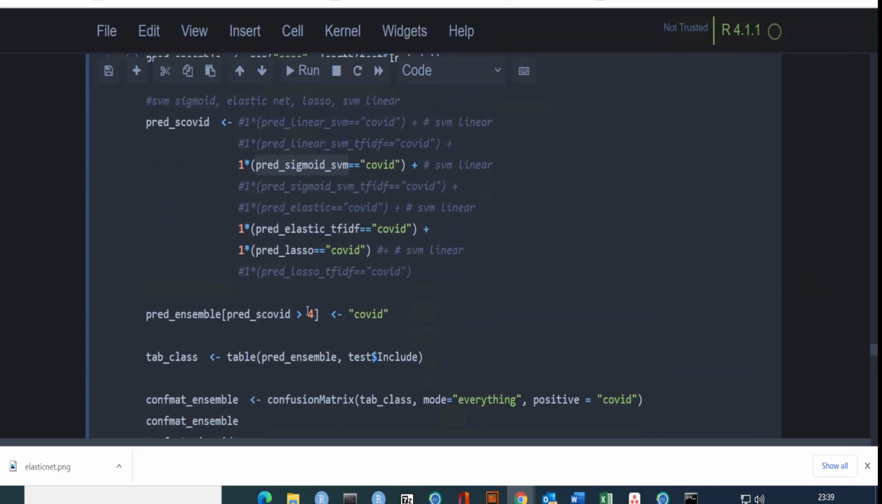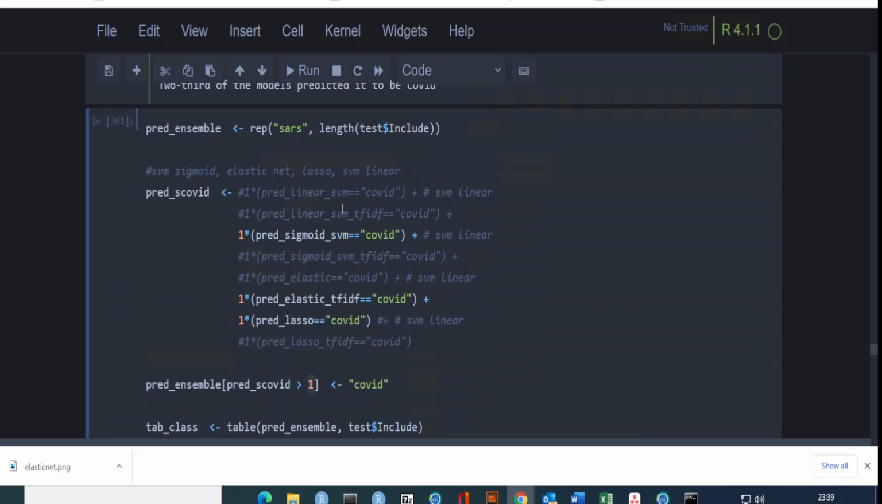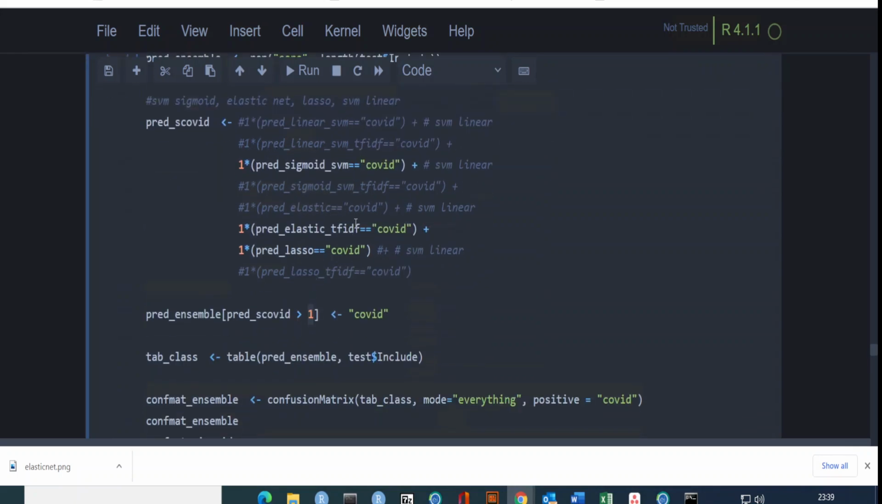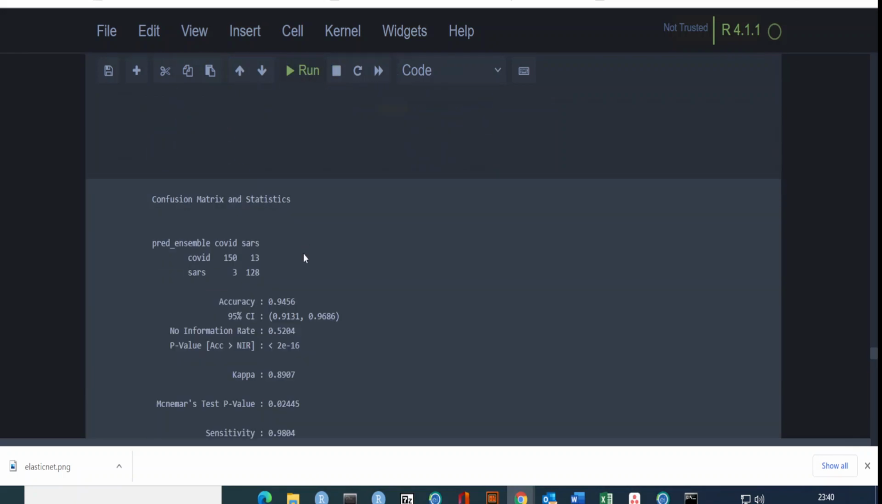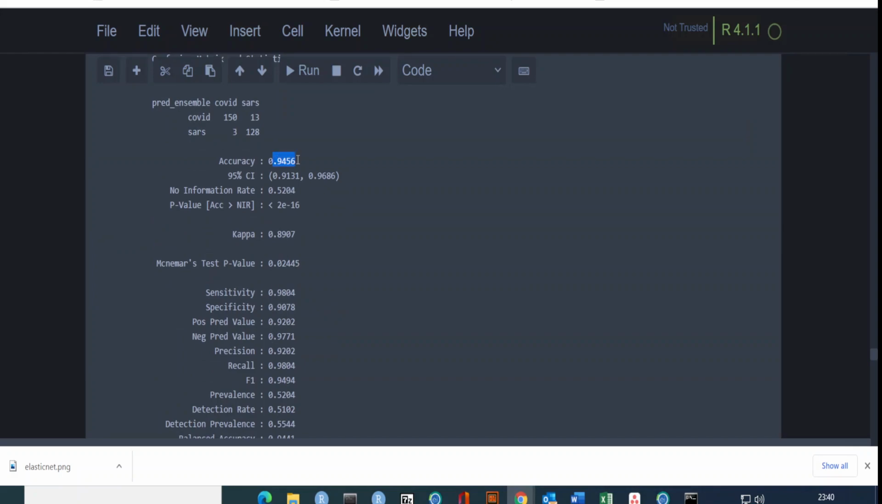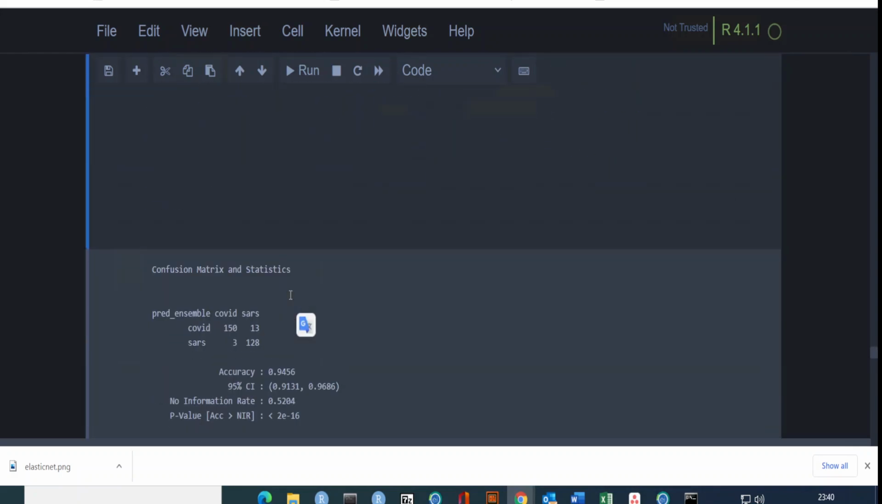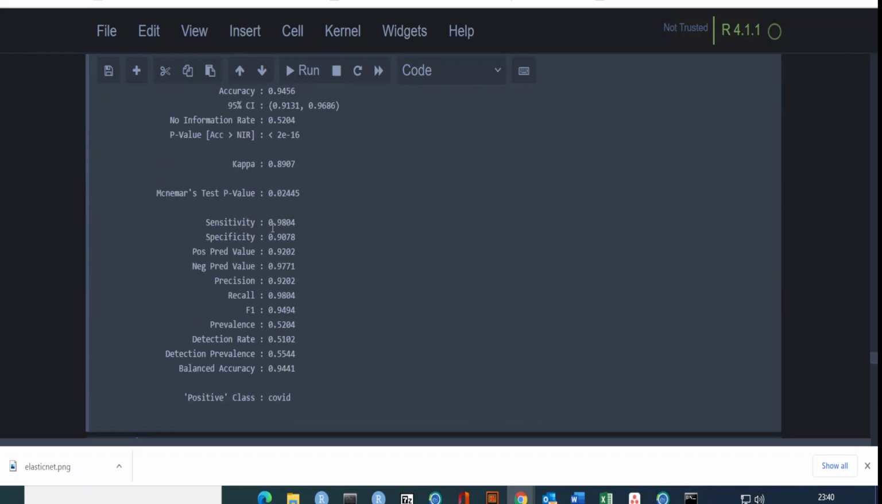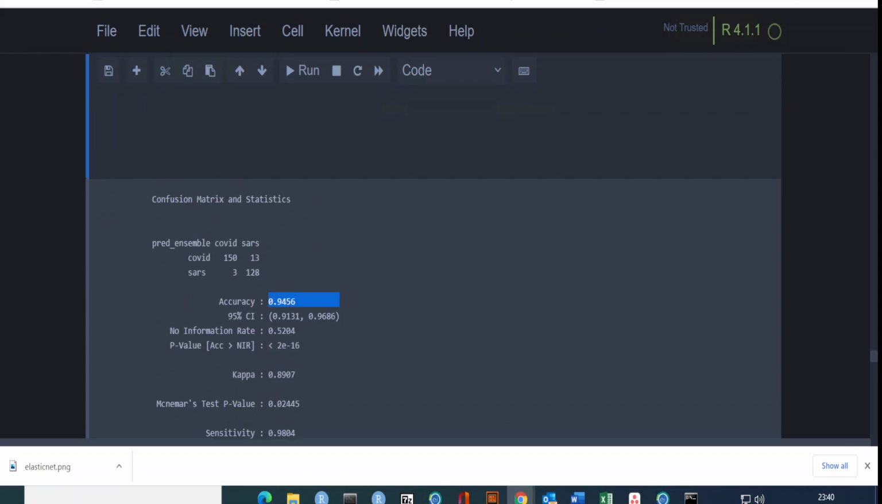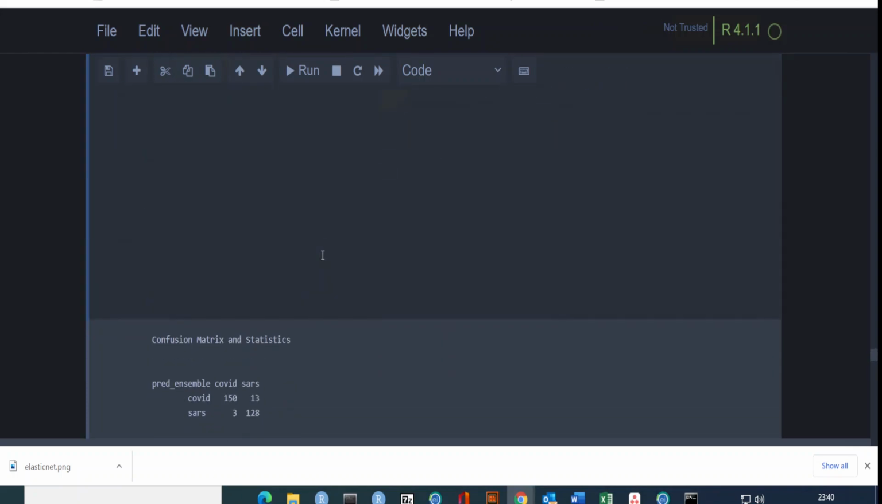I have only 3 models, majority vote, so that means more than 1/3, actually more than 50%. Because we have only 3 models, the majority vote would be greater than or equal to 1. No, greater than 1. So more than 1, because only 1 will not be counted. So then if I run it, we will see how our classification performance improves. So yeah, you see it's again 94%, 98%, but it's more or less similar to what we have seen in the elastic model. 98, 90, 94, 56. So that's how you can combine.